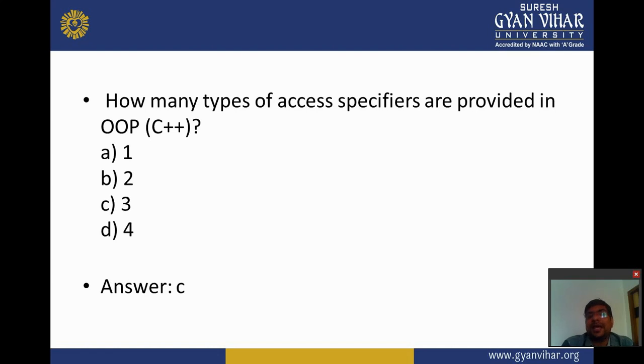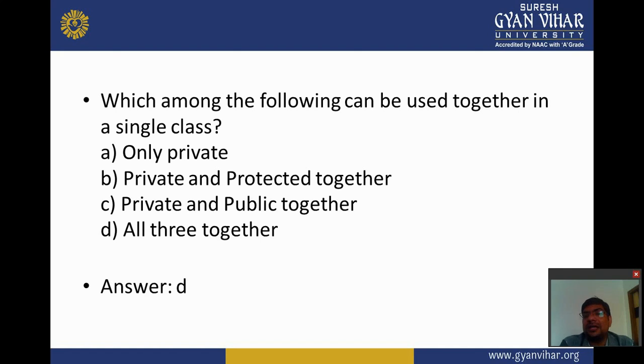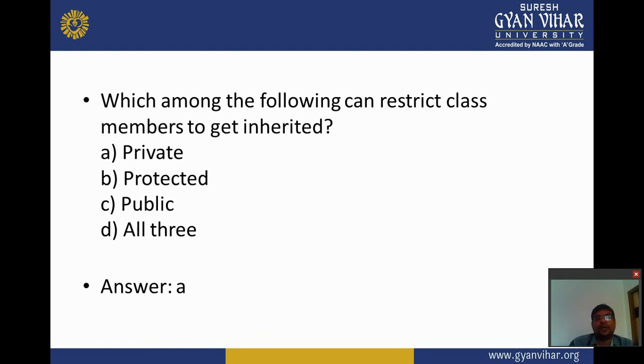How many types of access specifier are provided in object-oriented programming in C++? There are three: public, private, and protected. Which among the following can be used together in a single class? Only private, private and protected together, private and public together, all of the three together. Which among the following can restrict class members from being inherited? Private, protected, public, all three. The answer is A.